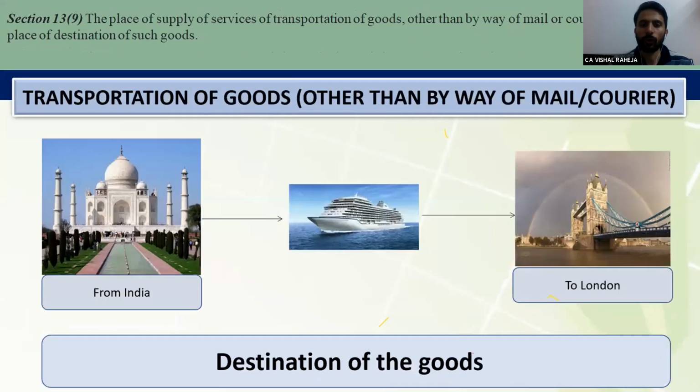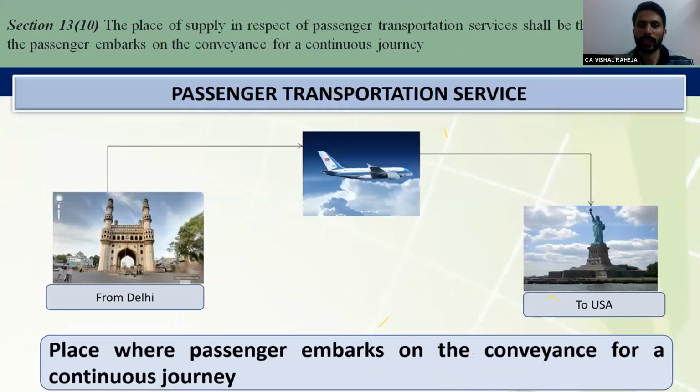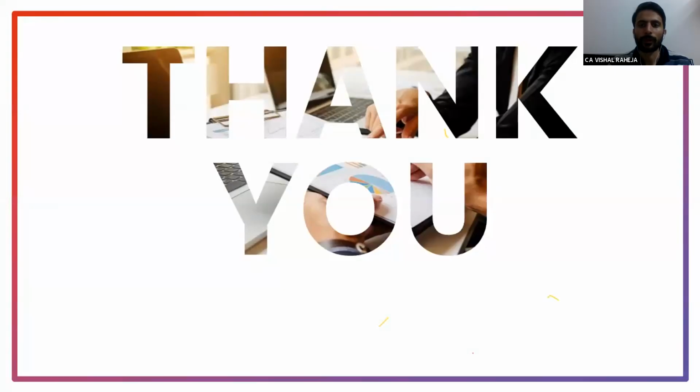For transportation of goods and for passenger transportation, the rules are very much the same. This was section 13. The major difference was relating to intermediary services, which was absent in section 12 but provided in section 13. I have already covered that. So Sumit, I think I have covered place of supply as well. Though due to shortage of time, I have to quickly wind up section 13. I'm really sorry for that. In case there is any query, please.